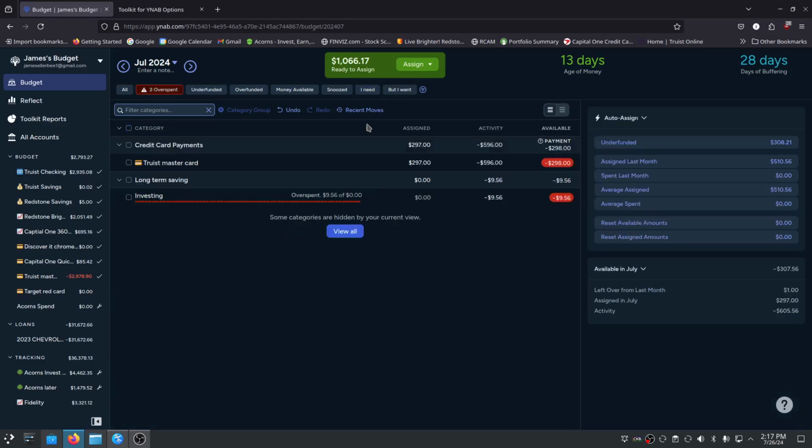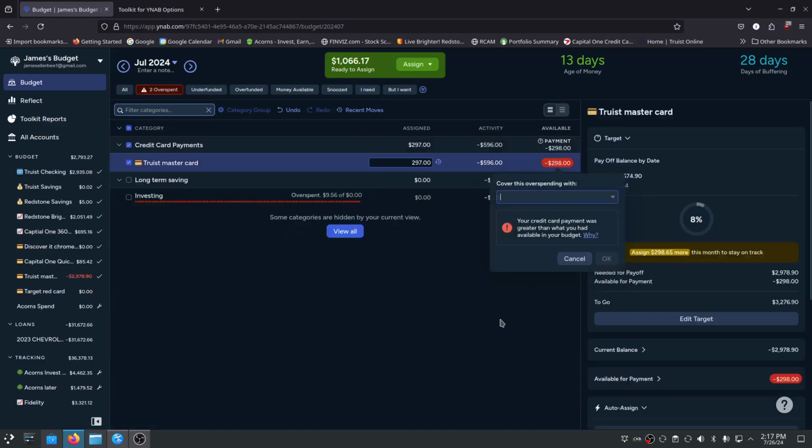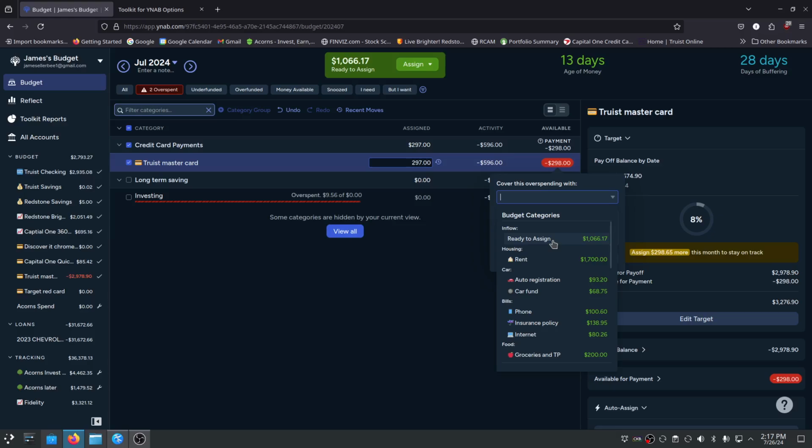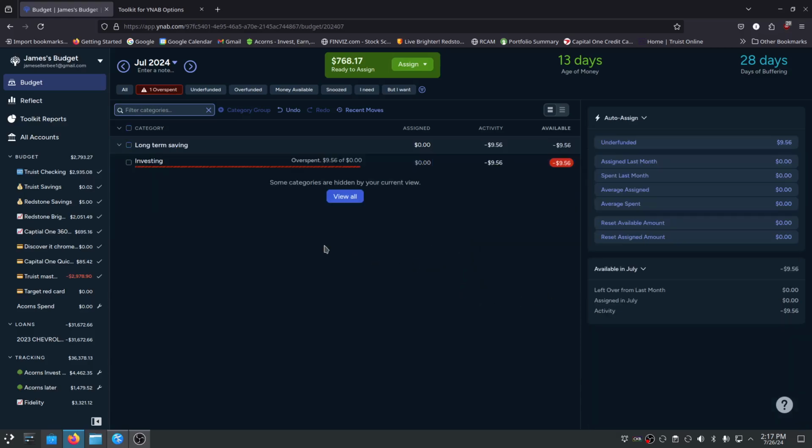Next I want to cover my overspent. This credit card payment, I have it configured to pull automatically, and this fell before I was able to assign my funds. So the payment was pulled, and I just need to cover the spending. I'll cover it with Ready to Assign.